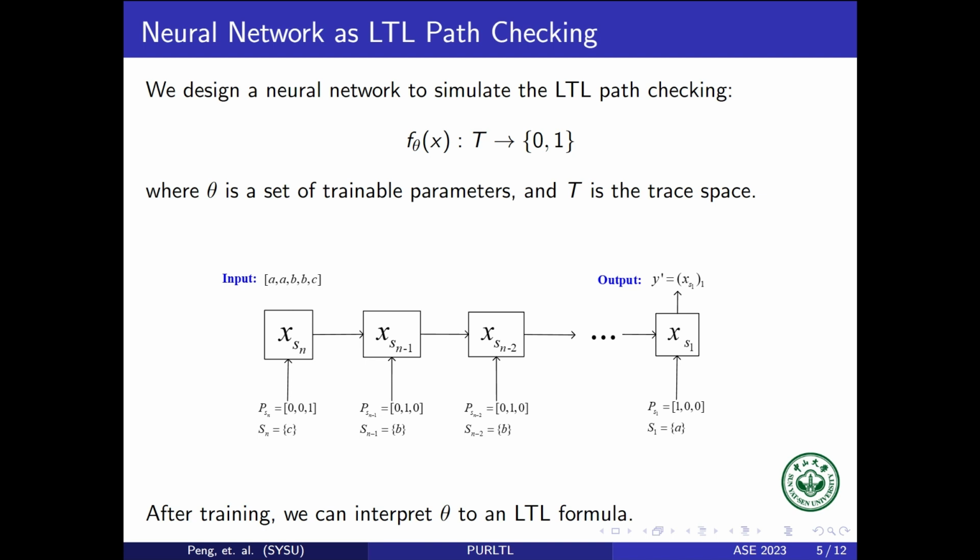It checks the trace from the back to the front. An LTL formula can be parsed into a binary tree. The parameters of our network represent the structure and the node information of the tree. Due to the time limit, please refer to our paper for details. The detailed interpreting algorithm is also provided in the paper.